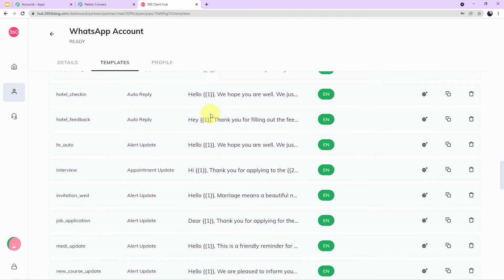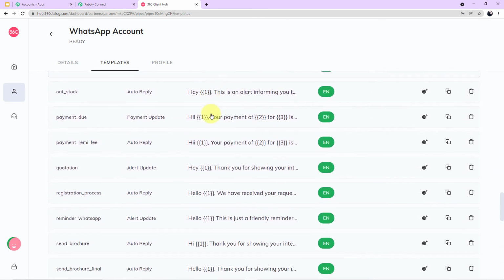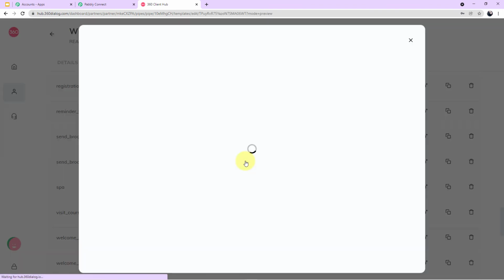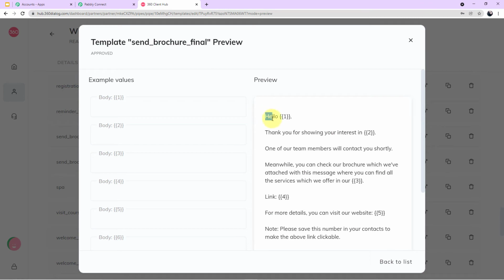Now for this particular workflow, I've created a template. Let me show you the particular template. Here you can see the name of my template is send brochure final. Let me open it for you. Guys, you can read this message. So the template is nothing but just the body of the SMS which will be sent to our customers. Let me read it out for you.